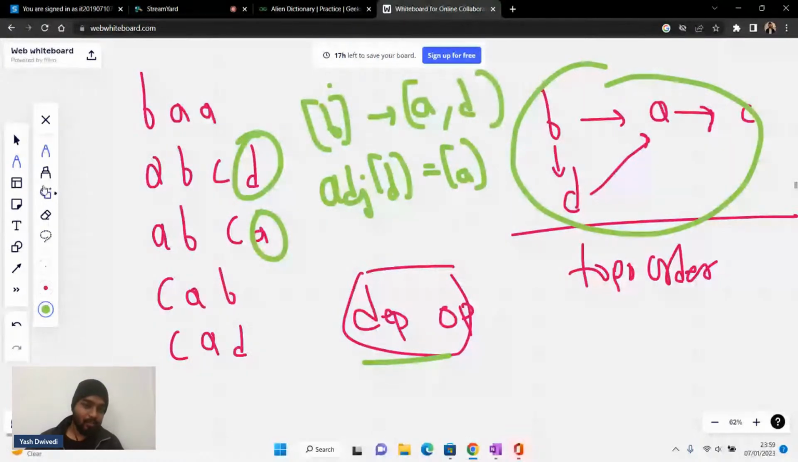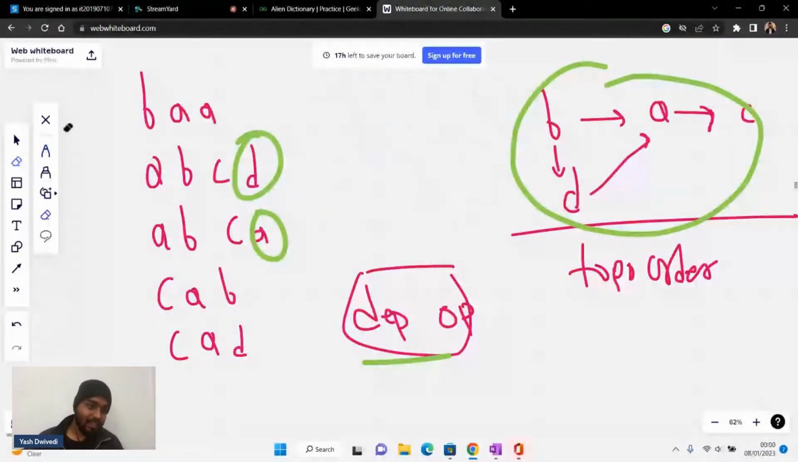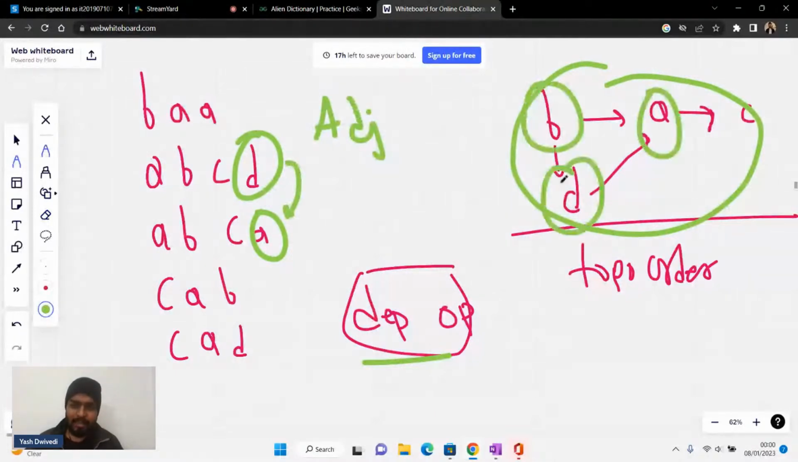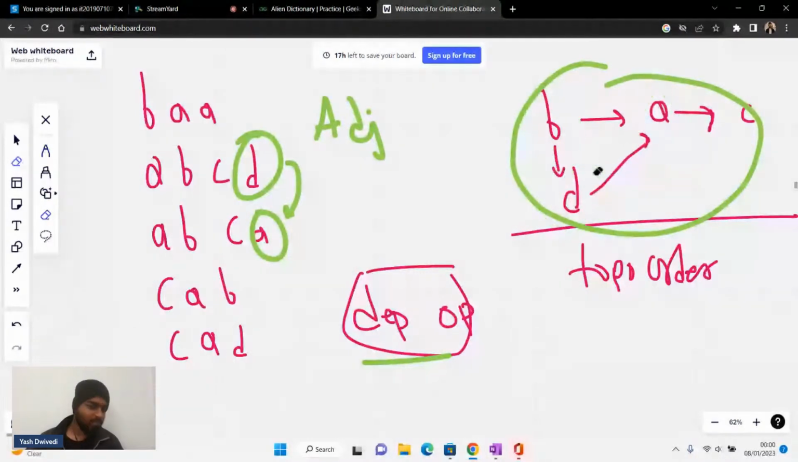Please write ADJ in the chat if you can build this adjacency list. In the adjacency list of D, you will be having A. In the adjacency list of B, you will be having A and D. That is, whenever you get different characters, you can put it like that. Is that clear to everyone? Please tell me, guys. I hope that it makes a lot of sense to you.